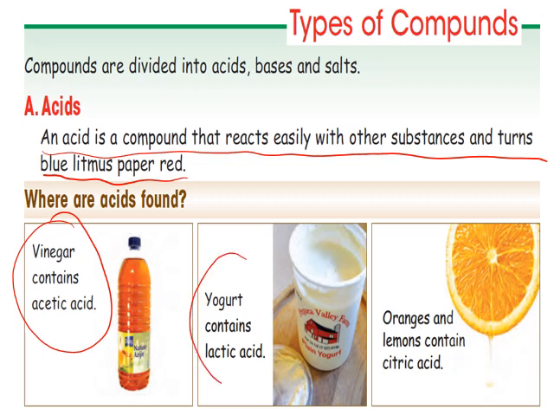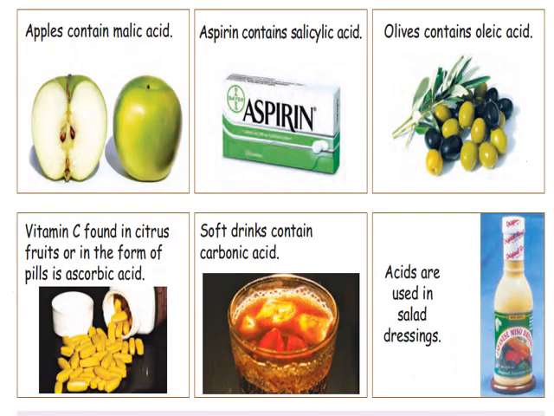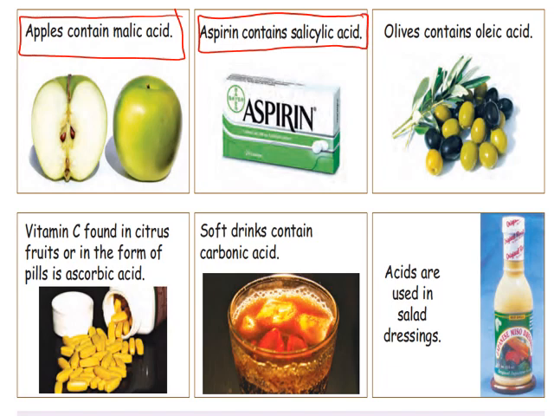Yogurt contains lactic acid. Oranges and lemons contain citric acid. Apples contain malic acid. Aspirin contains salicylic acid, as we said before. Olive, from its name, oleic. So olive contains oleic acid.